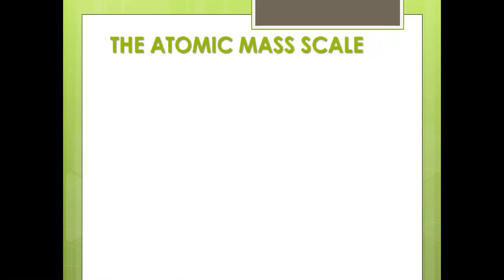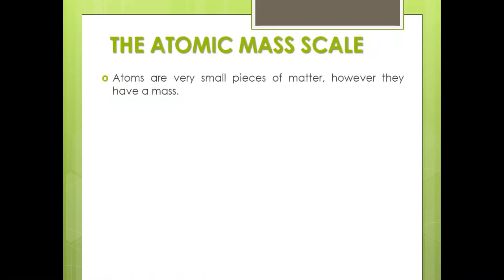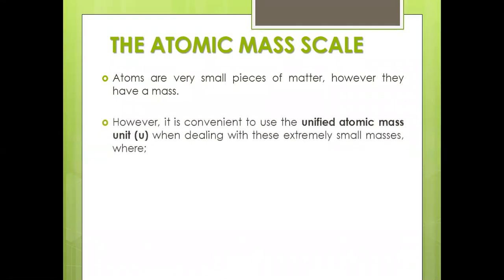I already said, right, as you know, the atom is a very small species of matter, but however, it should have mass, right? So you should measure that mass. For convenience in measurement, they are using the unified atomic mass unit, which we call capital U. They are dealing with extremely small masses here.